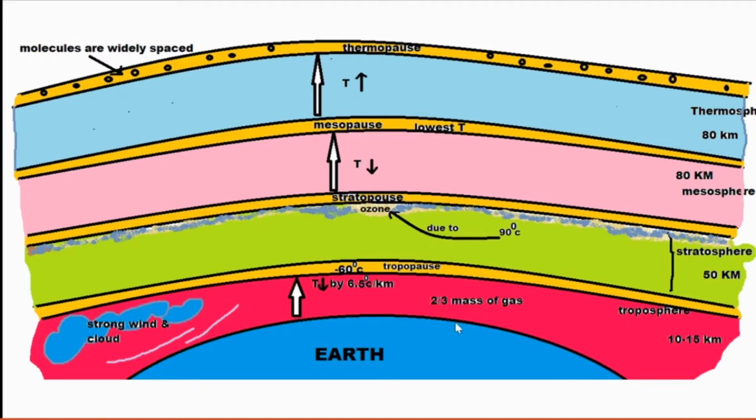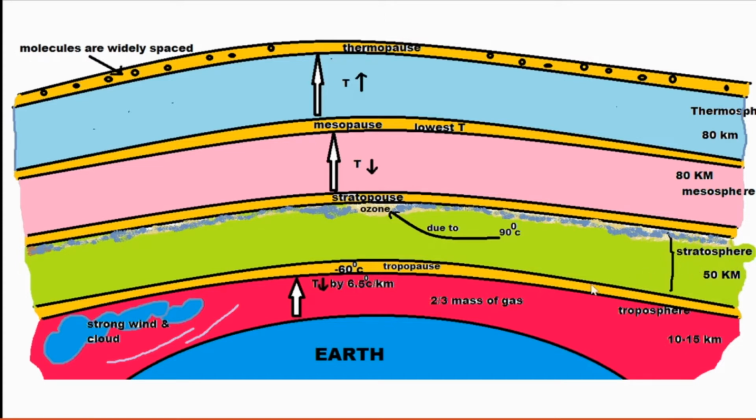Troposphere. What is its peculiarity? With the increase in height in the troposphere, temperature decreases. Important: with the increase in height, the temperature of the troposphere drops by 6.5 degrees Celsius per kilometer. Per kilometer, how much is decreasing? 6.5 degrees Celsius. Then coming to the next layer, that is the stratosphere.